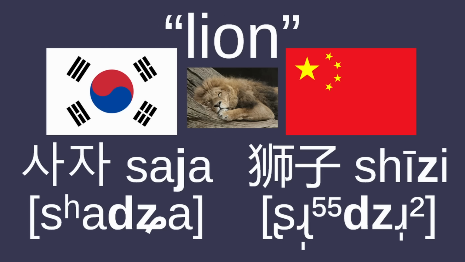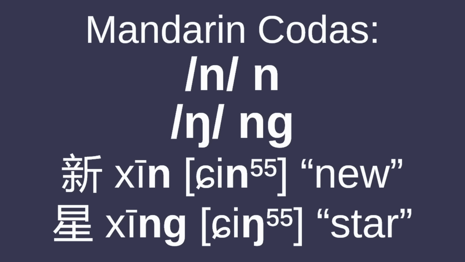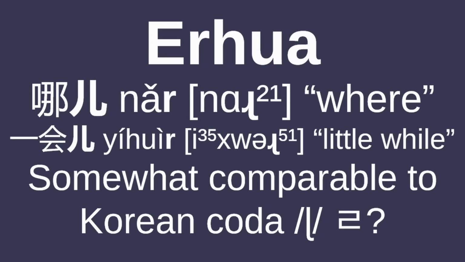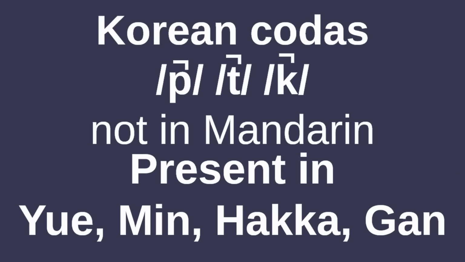사자, 狮子. The syllable structure is also similar between the two languages, with syllables at most having a consonant, followed by a semivowel glide, a vowel nucleus, and then a coda consonant. The main coda consonants of Mandarin are n and ng, and Standard Chinese has erhua, which could be comparable to coda l in Korean, and coda m occurs very marginally in casual speech, but otherwise, the Korean codas p, t, k do not exist in Mandarin, although they do exist in most other varieties of Chinese, including Cantonese and Hokkien.